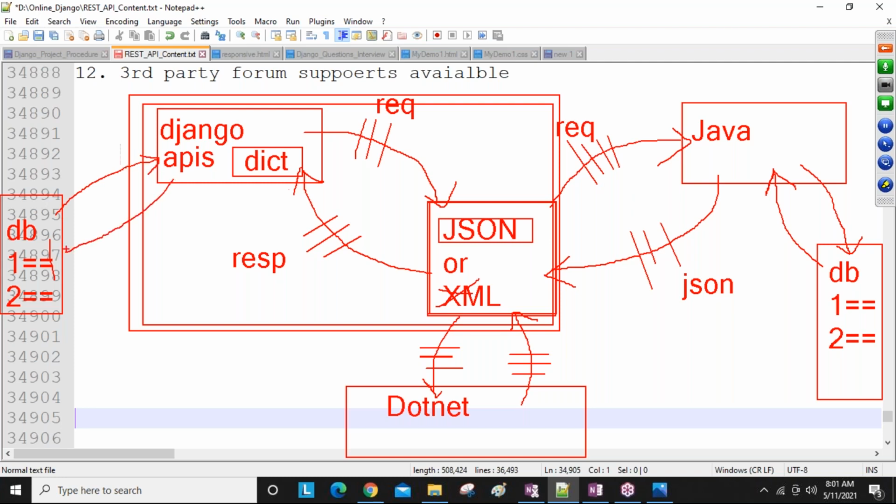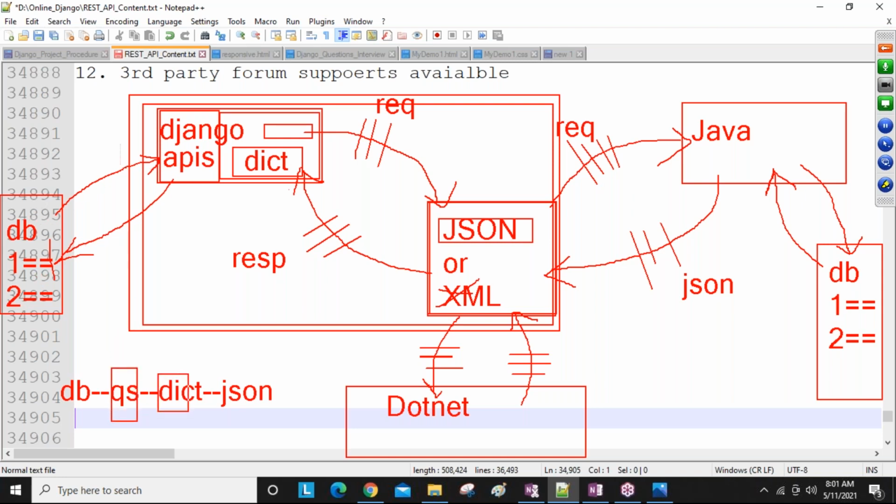First you send a request, and after sending the request, you get the data. Now the data is available in database format. The database format data you convert into a dictionary, and this dictionary data we convert into JSON. That JSON data we send to the Java side. I already told you: DB to query set, query set to dictionary, dictionary to JSON. Our Django communicates with the database and gets the data, that is called a query set.